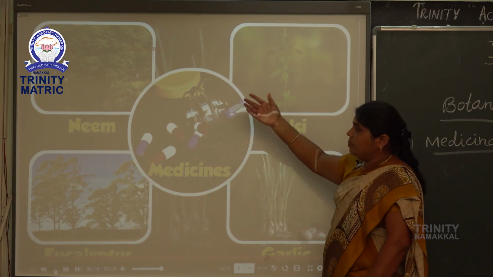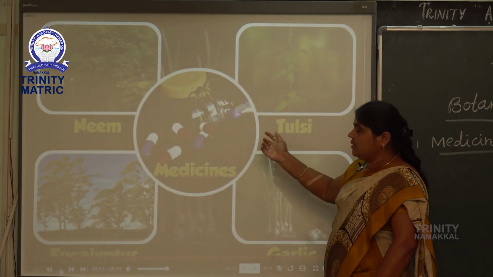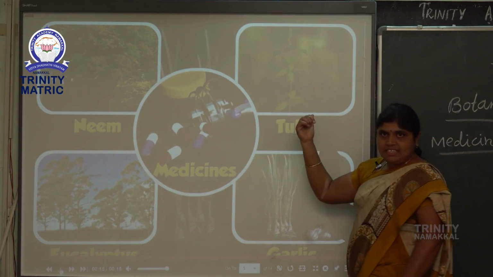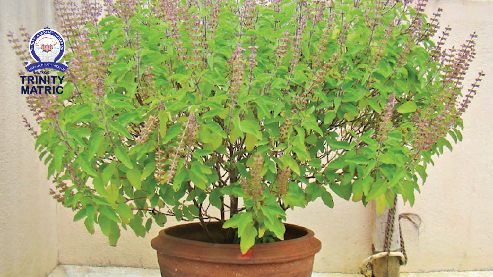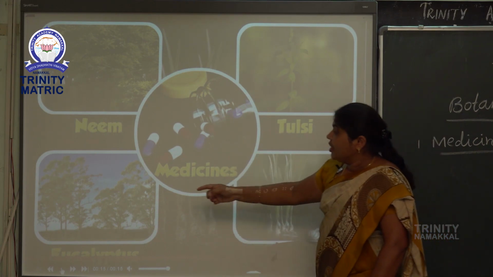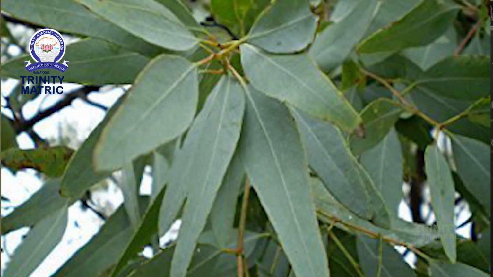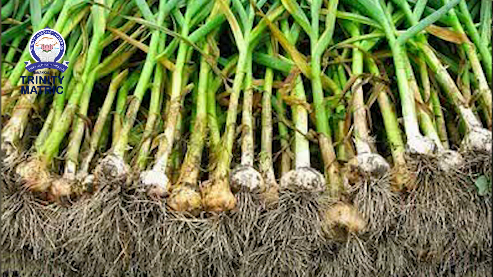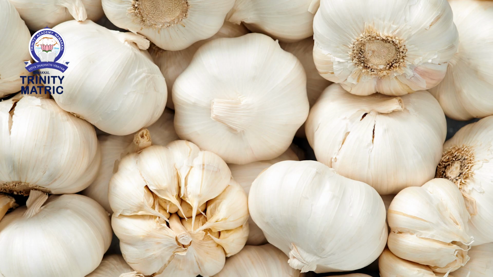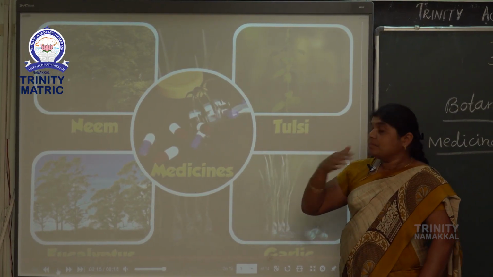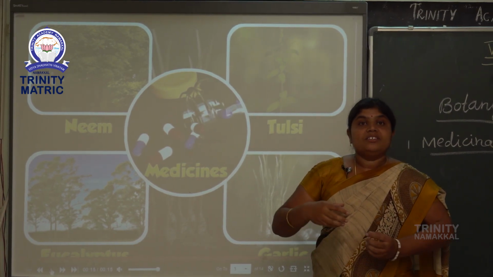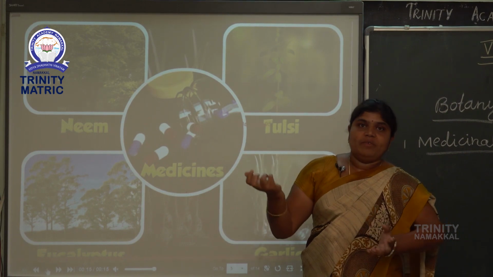See the board, the medicinal plants available here. First one is neem. Neem is an antibiotic medicine. Next, tulasi. Tulasi cures cold and cough. Next, eucalyptus. Eucalyptus is a painkiller. Then next, garlic. Garlic gives good digestion to the human body. Most of these valuable medicinal plants are used by all human beings always.